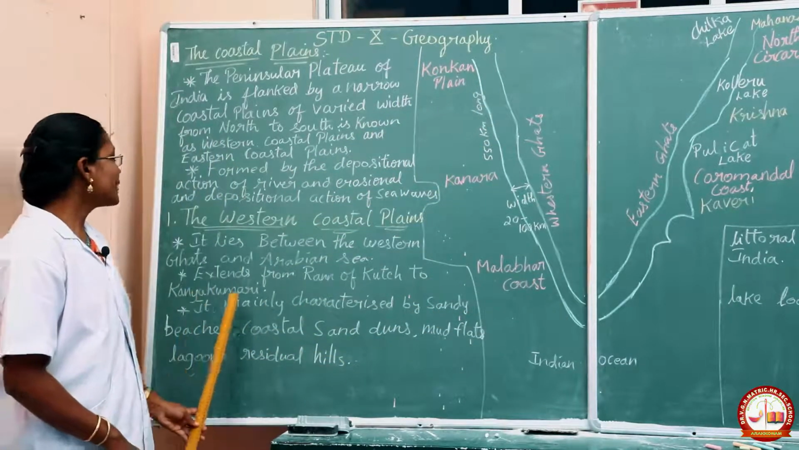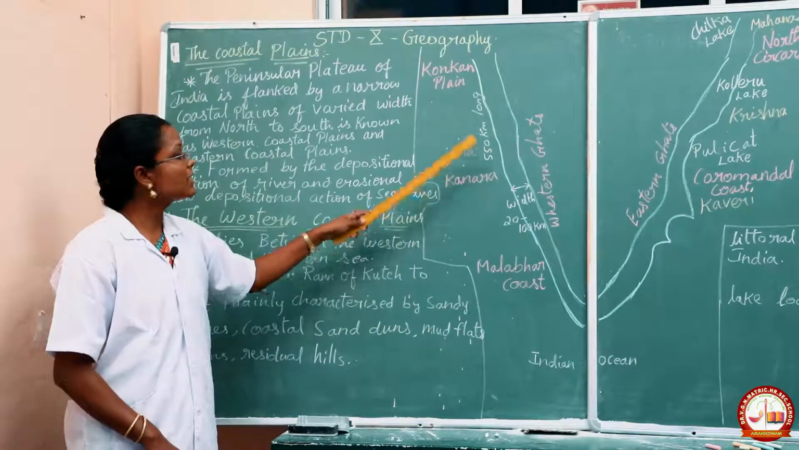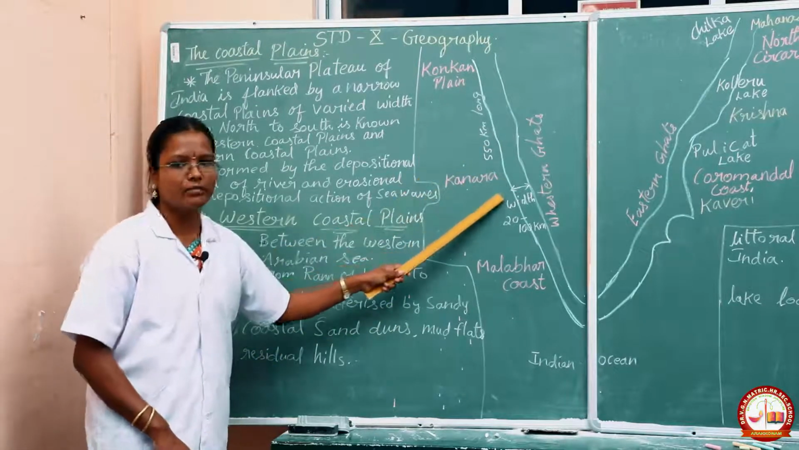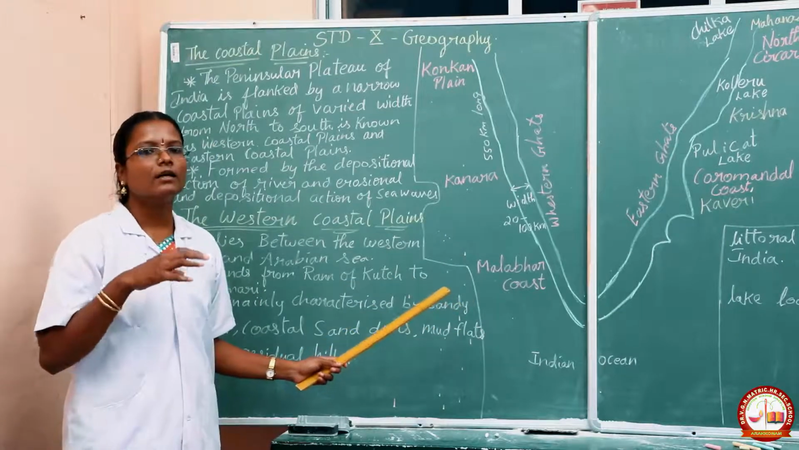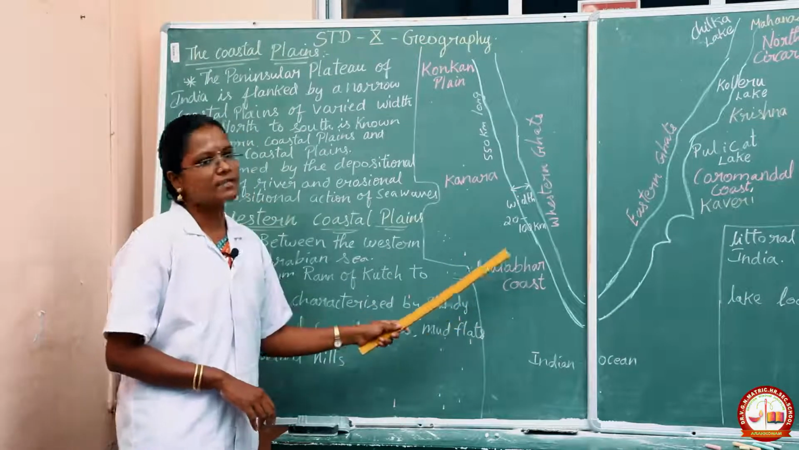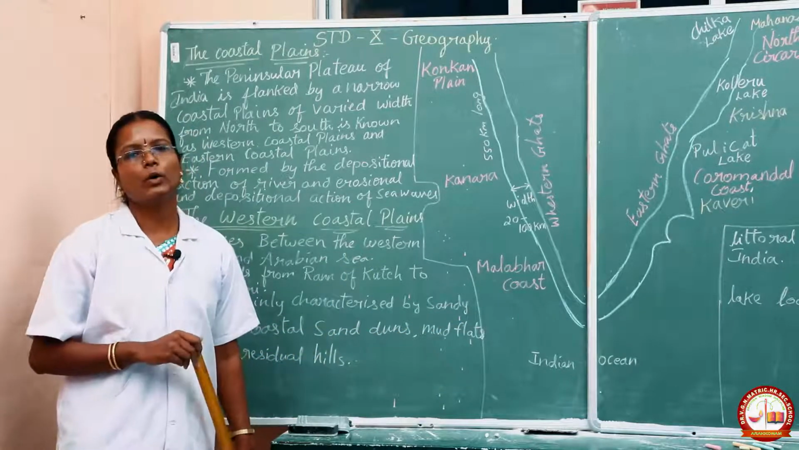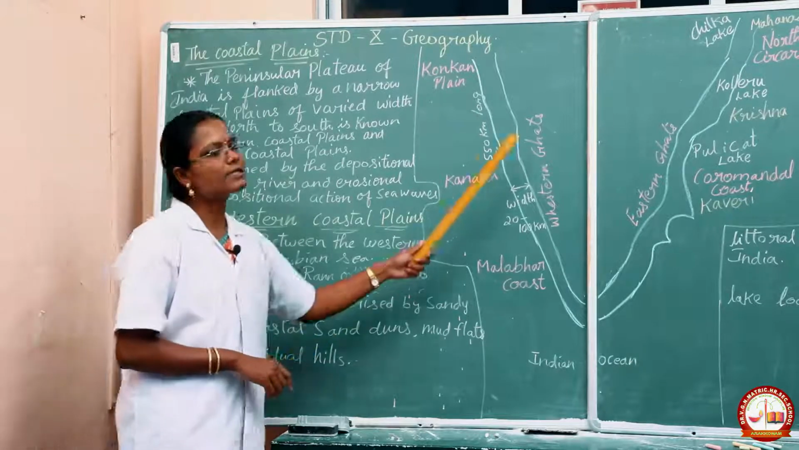The land surface is mainly characterized by sandy beaches. Sandy beaches will be there along the western Ghats, as well as coastal sand dunes, mud flats, and lagoons. Lagoons means ponds, small lakes. And then residual hills will also be there.